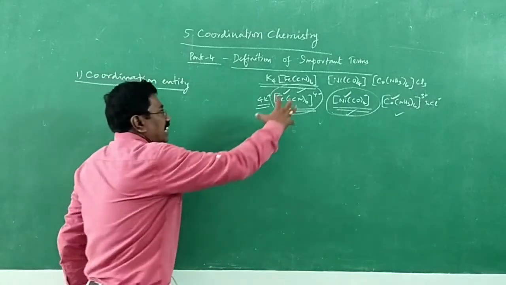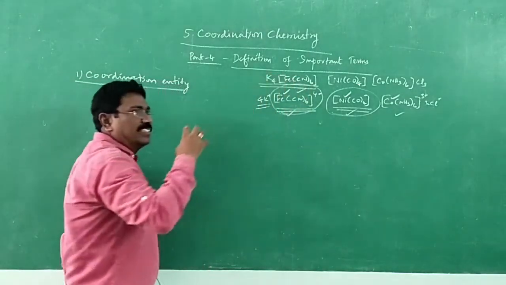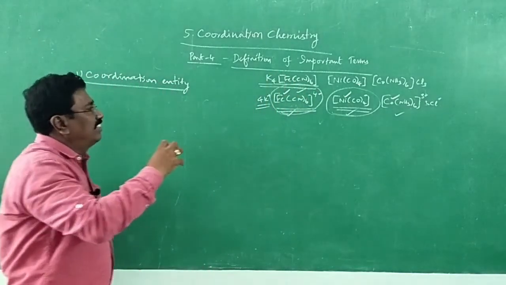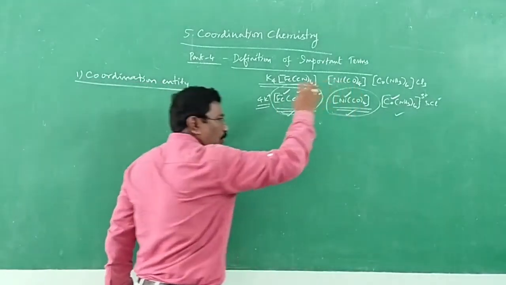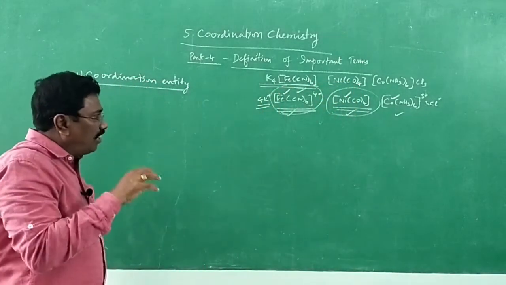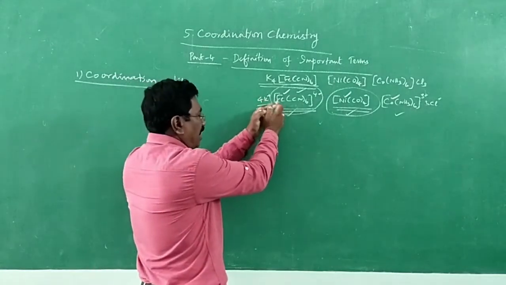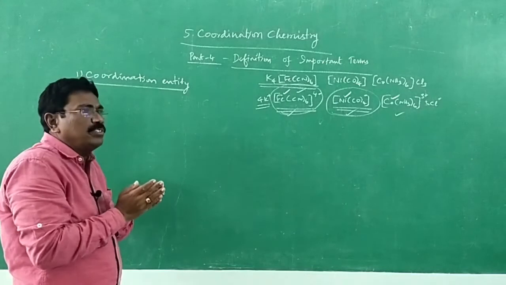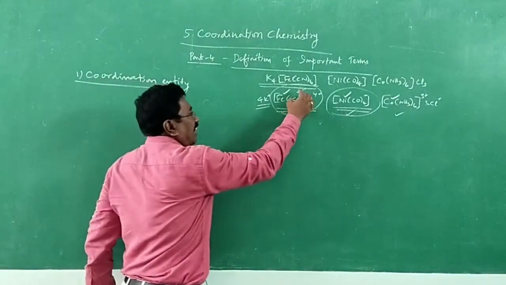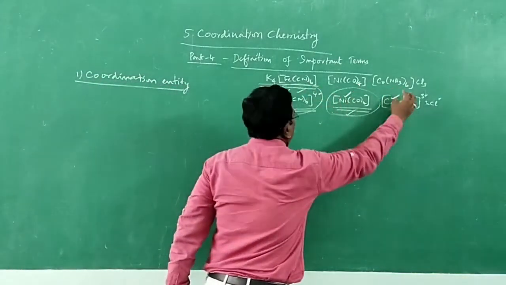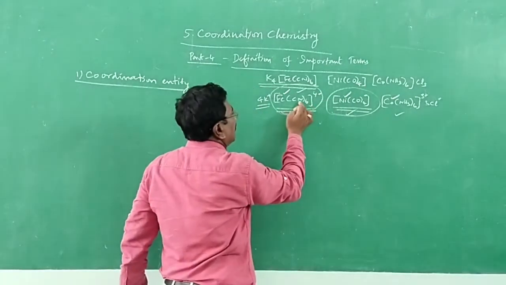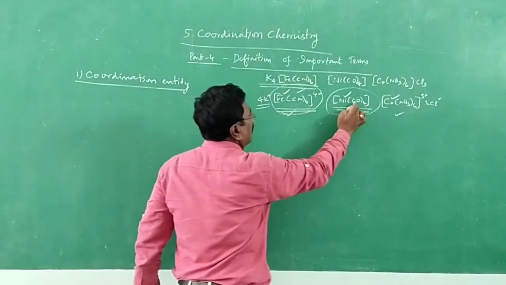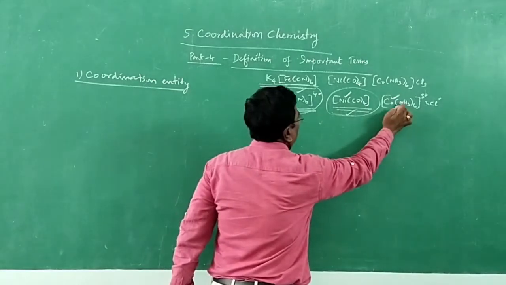So, a coordination entity is an ion or a neutral molecule composed of a central metal atom or ion and the array of atoms or group of atoms. We have groups of atoms: cyanide, carbon, nitrogen; carbonyl, carbon, oxygen; ammonia, nitrogen, hydrogen.